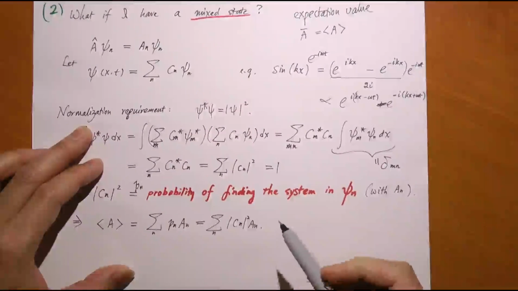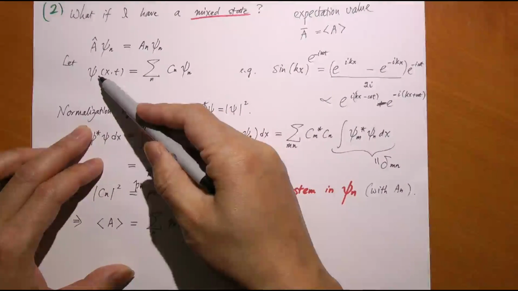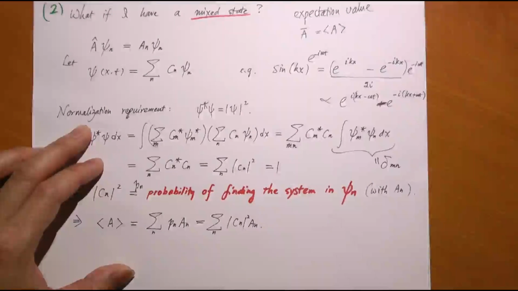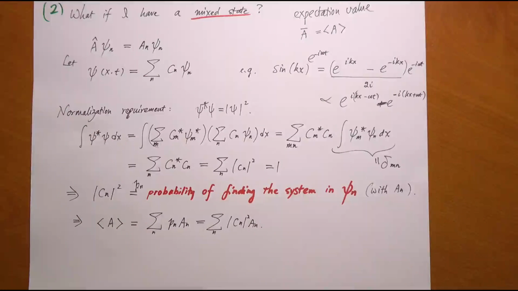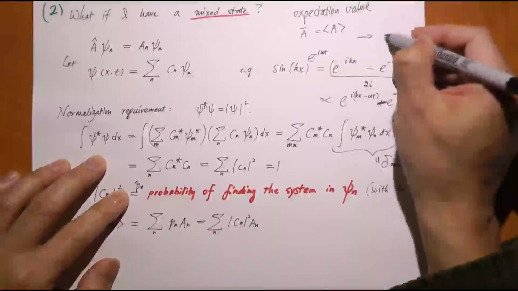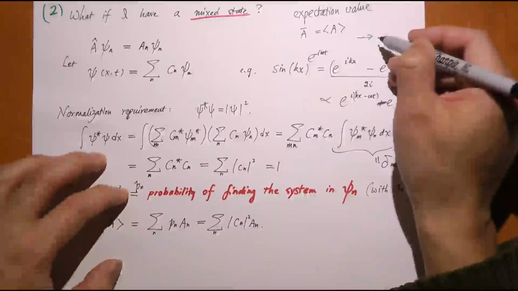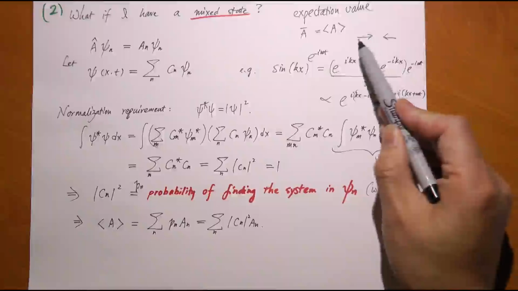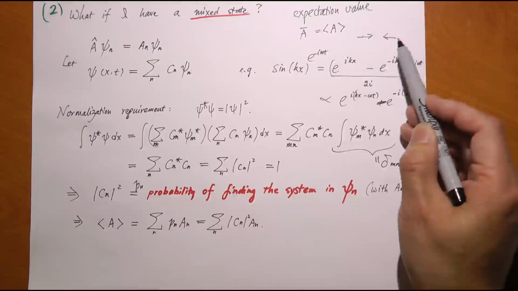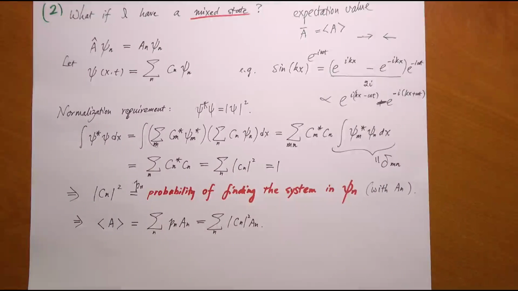Pn is the probability of finding our system, in this mixed state, to be in one of the pure states. The reason you cannot pinpoint what the exact measurement would yield is that you do not know which one of these 100 pure states you're going to find this particle in the next moment. It hops between different states. For example, in this standing wave case, 50% of the time it's in this pure state, and the other 50% of the time it's in that pure state. You never know when the next measurement will yield either of these pure states, but it's got to be in one of these two pure states.